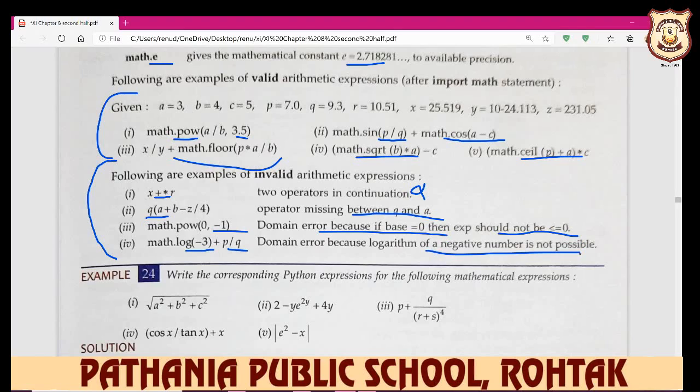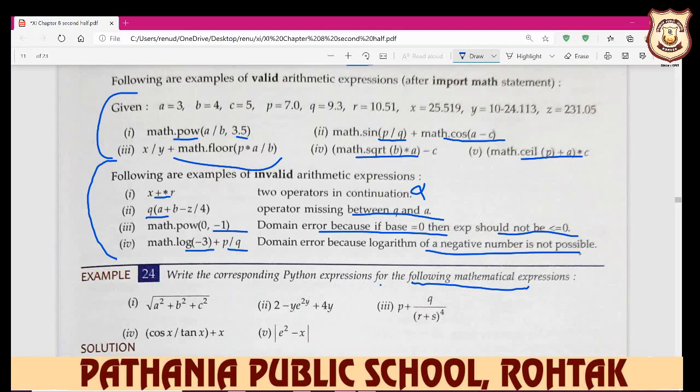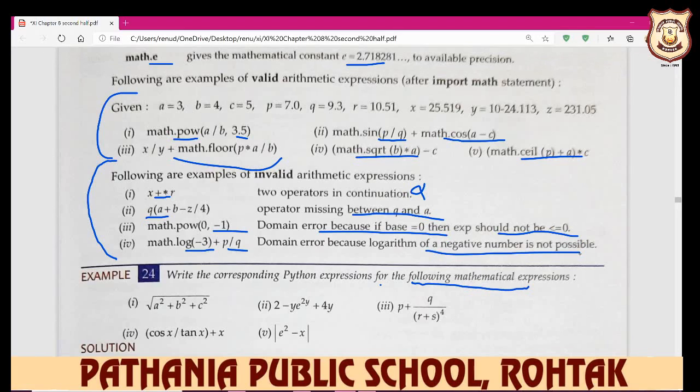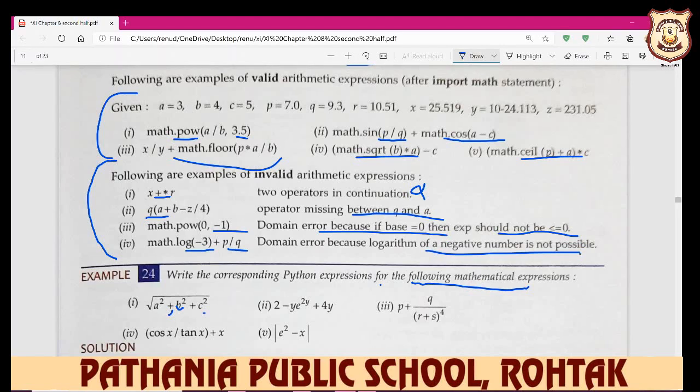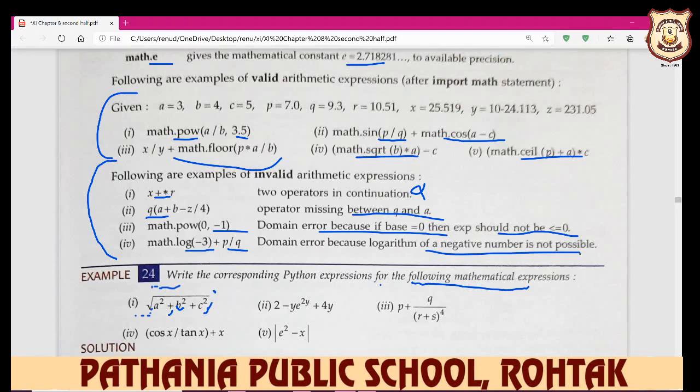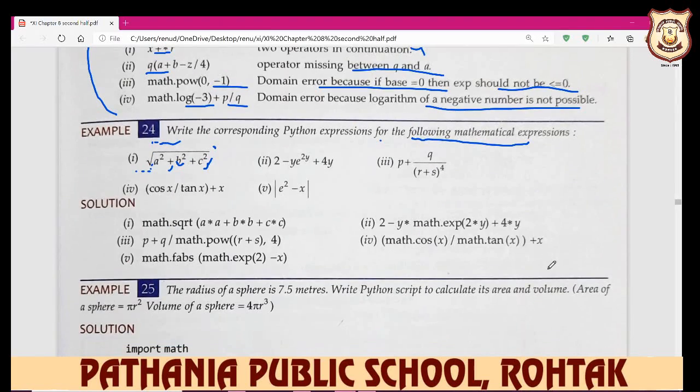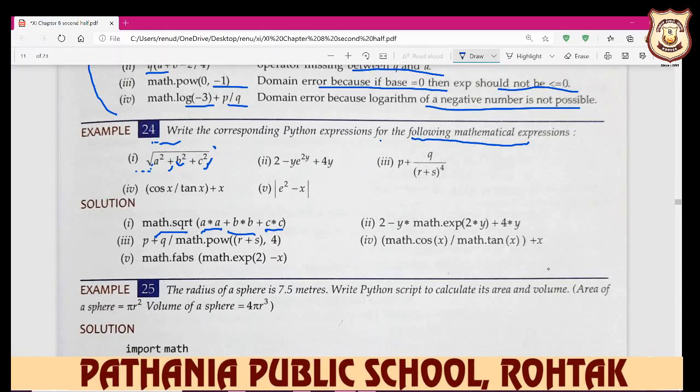Write the corresponding Python expression for the following mathematical expression. If you want a square plus b square plus c square and the square root of this, how do you write it in the Python language? So you write a square means a multiply a, b square means b multiply b, c square means c multiply c, and for square root you write math.sqrt.